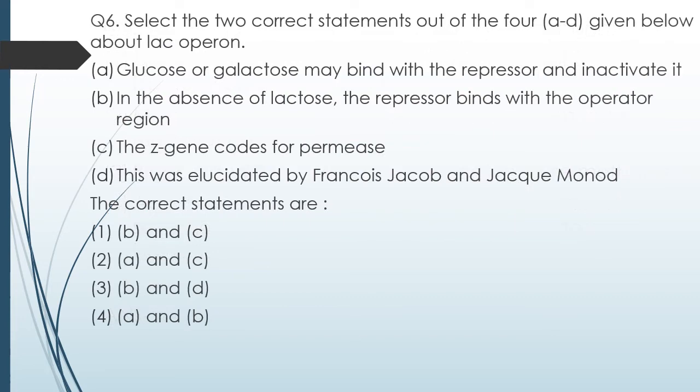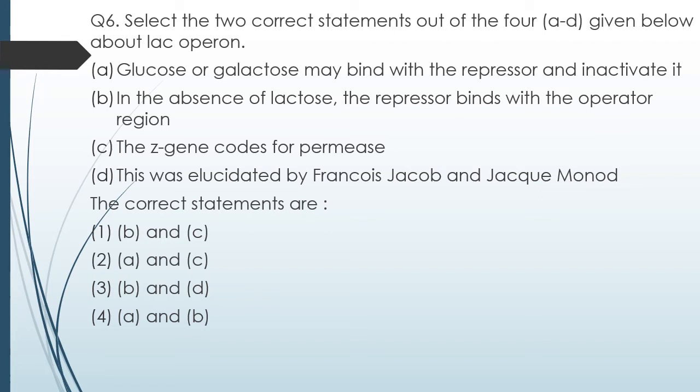Question 6. Select the two correct statements out of the 4 statements given about lac operon. 4 statements are given A to D about the lac operon. Out of these, 2 are correct. You have to identify which 2 are correct. Statement A, glucose, lactose, galactose may bind to repressor and inactivate it.